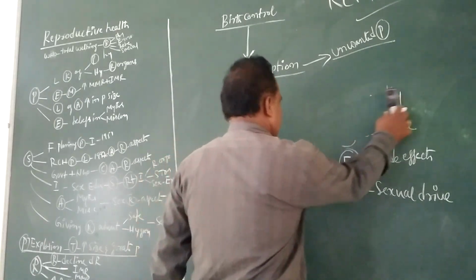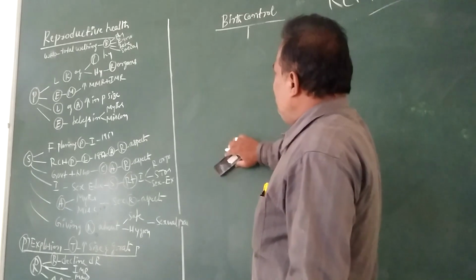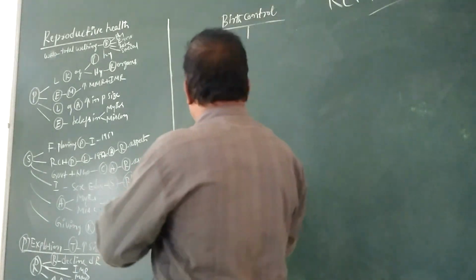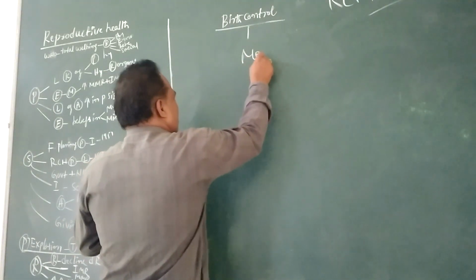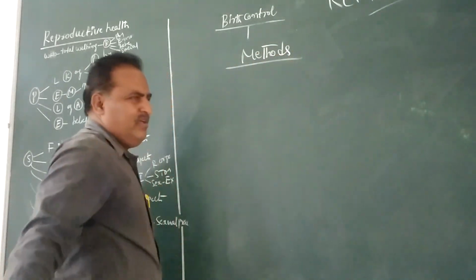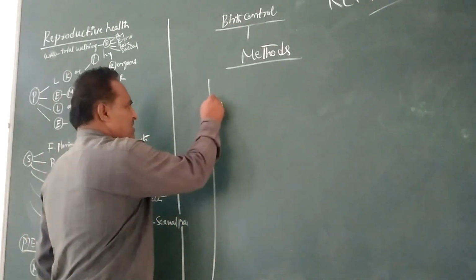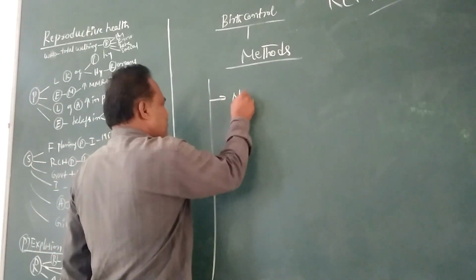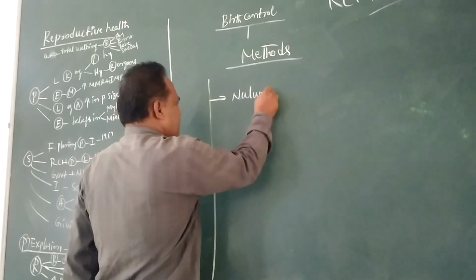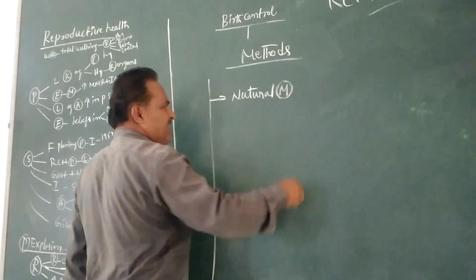In the case of contraception, the different methods used are the major methods of birth control. The birth control methods include, very first, the natural method of contraception.